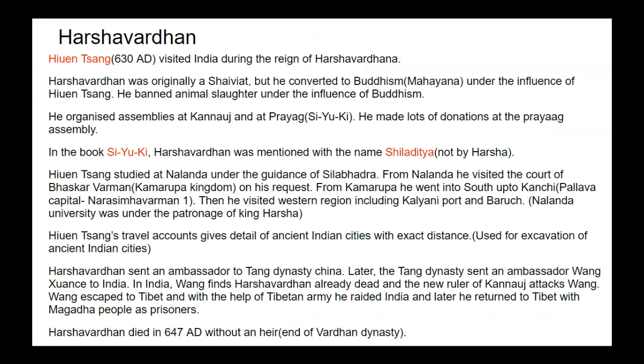He made a lot of donations at the Prayag assemblies. In the book Si-yu-ki, Harshavardhan was mentioned by the name Siladitya, not Harsha. And in his copper plate inscription, he was mentioned as Harsha. But in the Sonpat copper plate inscription, his full name was written. It was Harshavardhan. And in Harshacharit also he was mentioned as Harsha.